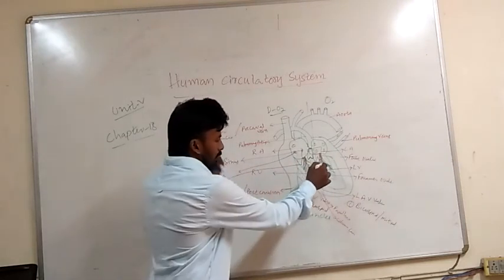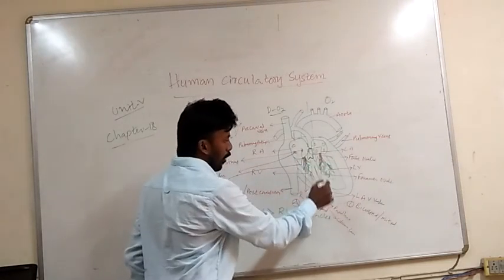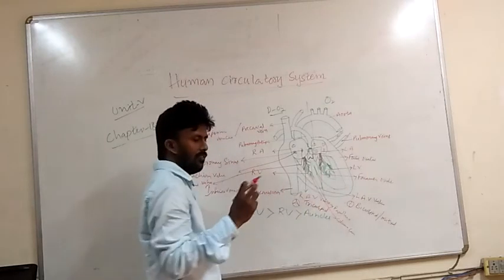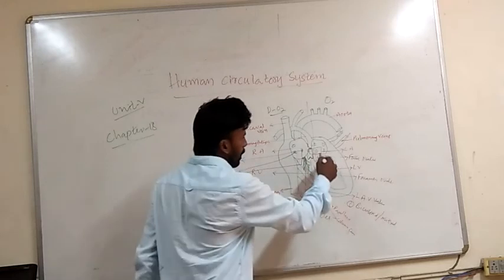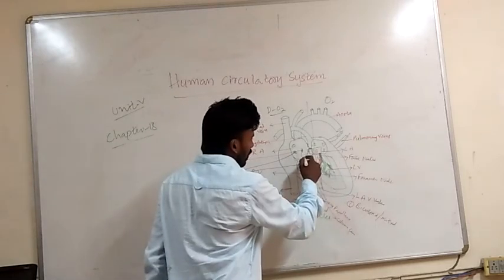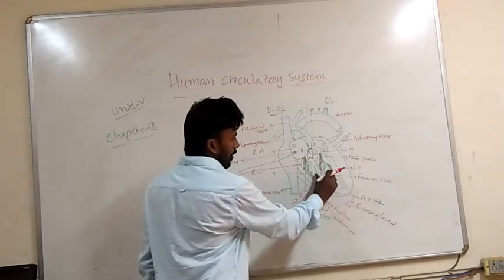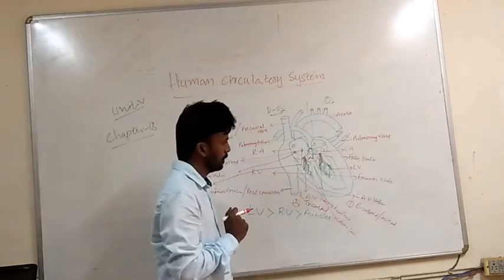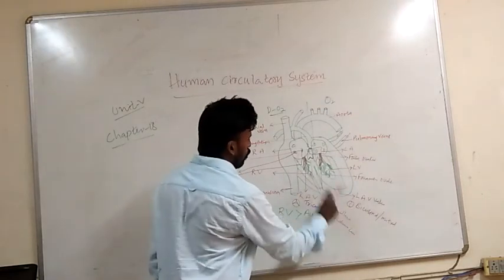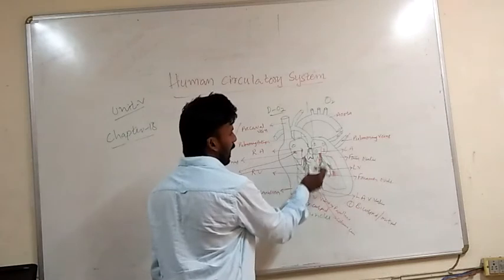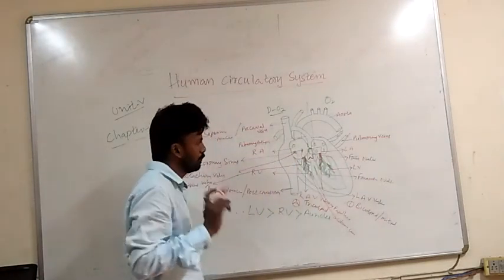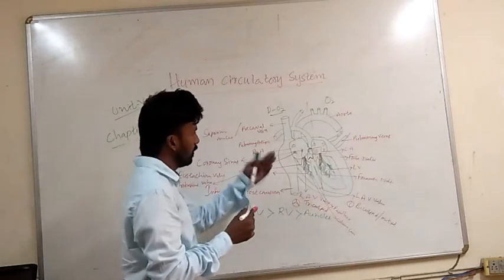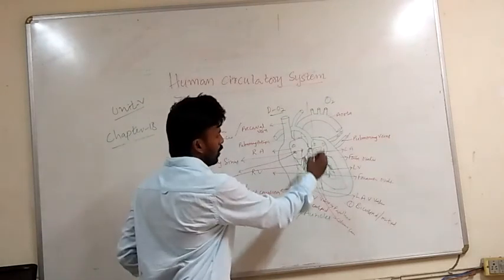The chordae tendineae, which are of a very strong fibrous nature, make these valves very strong when the ventricles contract. So these prevent the backward flow of the blood from the ventricles to the auricles.